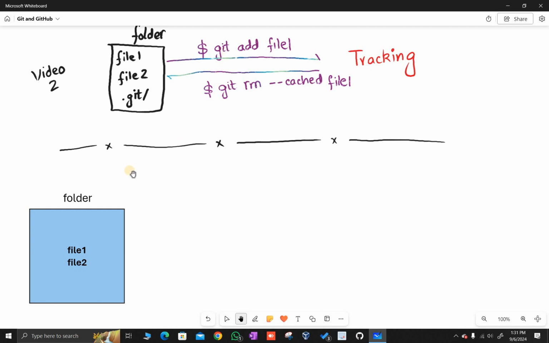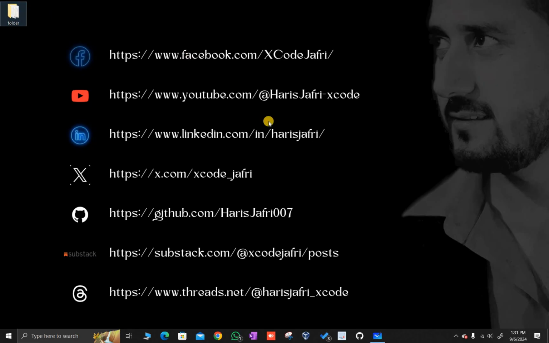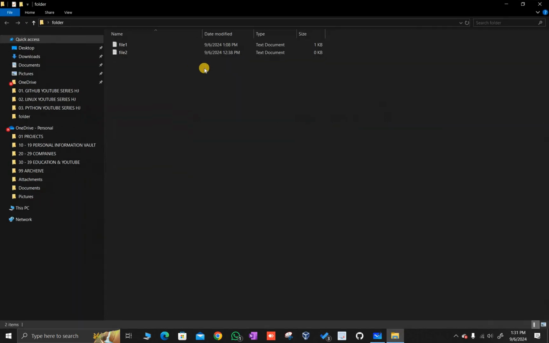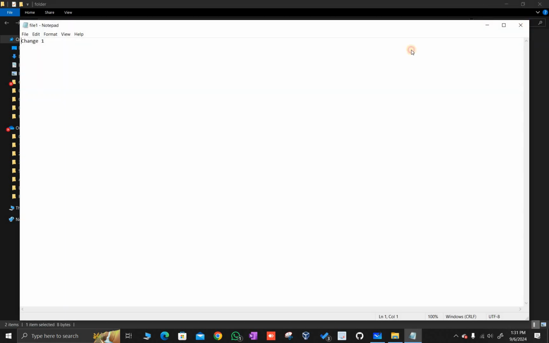Now, we have a folder, and that folder contains two files inside of it, file 1 and file 2. And indeed, if you observe, I have created a folder on my desktop, and there are two files inside of it, file 1 and file 2.